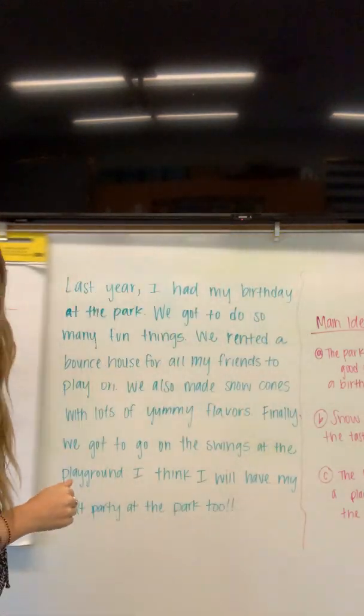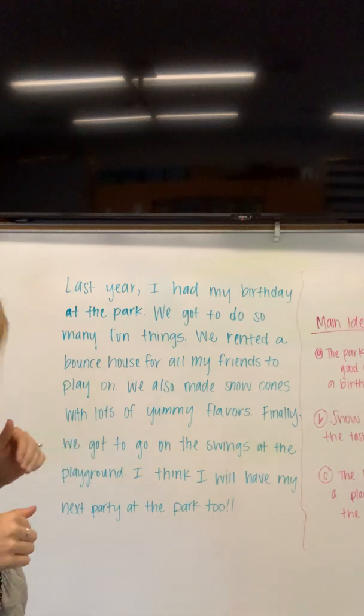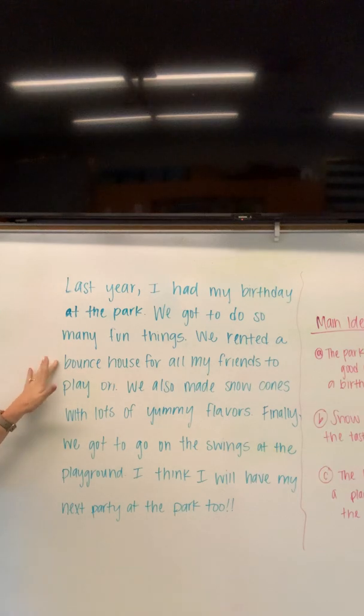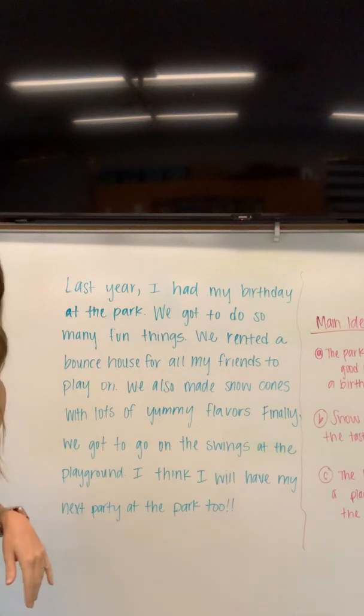So let's look at an example. Last year, I had my birthday at the park. We got to do so many fun things. We rented a bounce house for all my friends to play on. We also made snow cones with lots of yummy flavors. Finally, we got to go on the swings at the playground. I think I will have my next party at the park too.